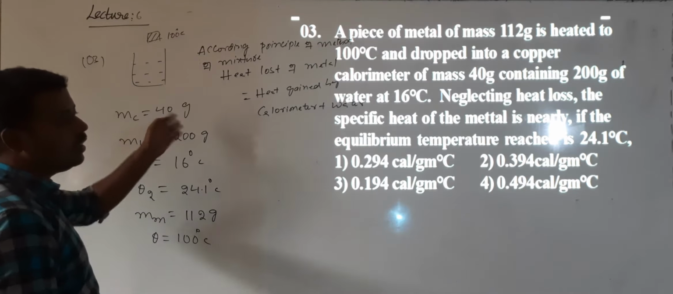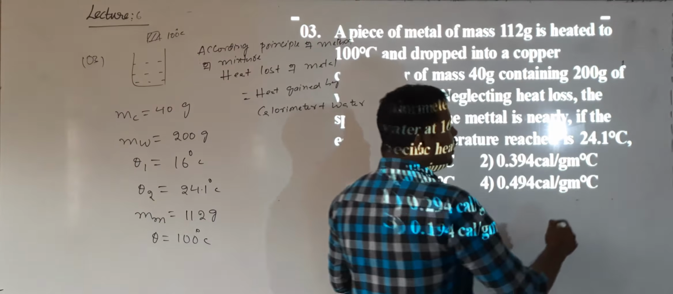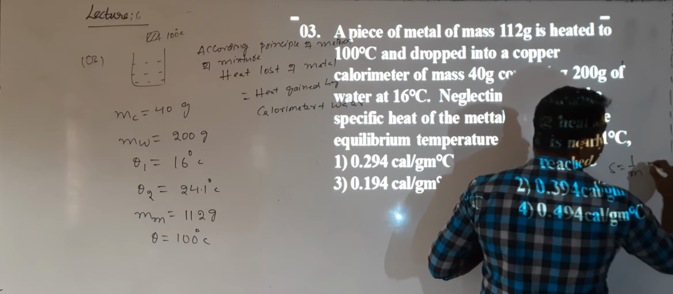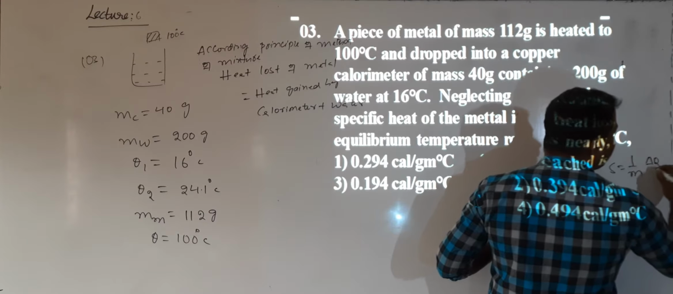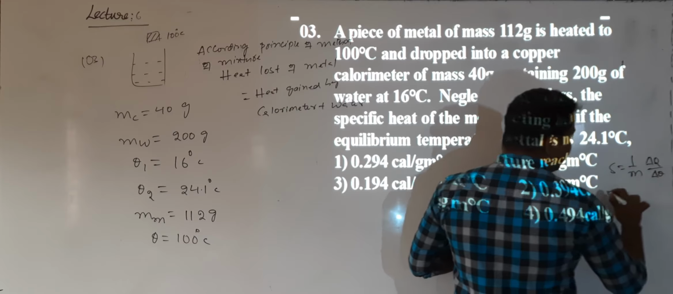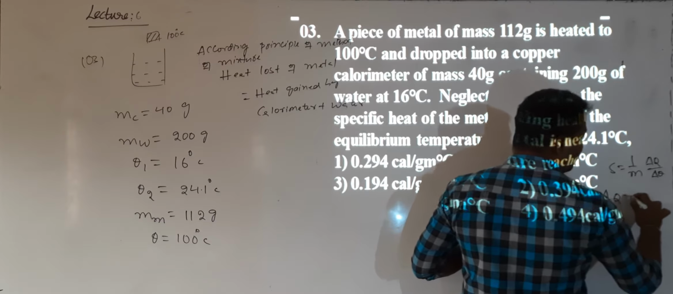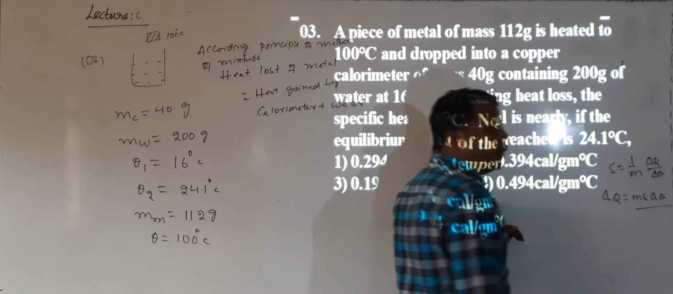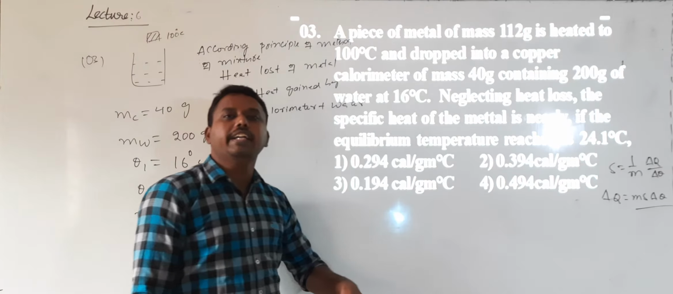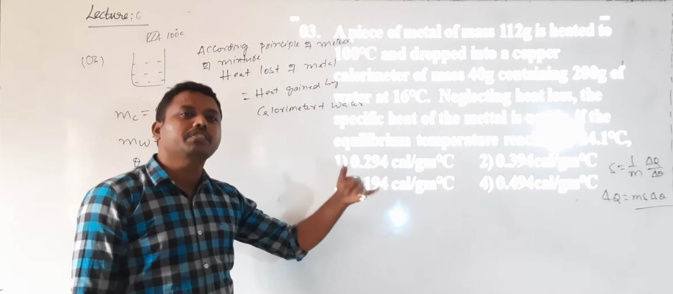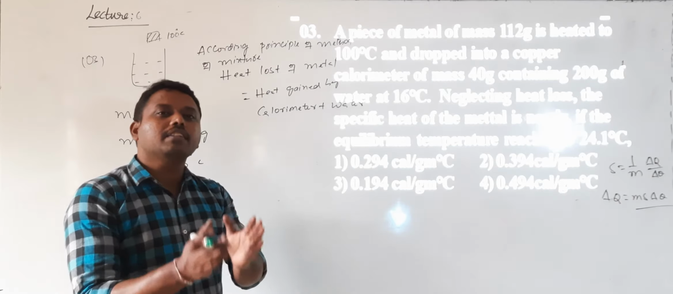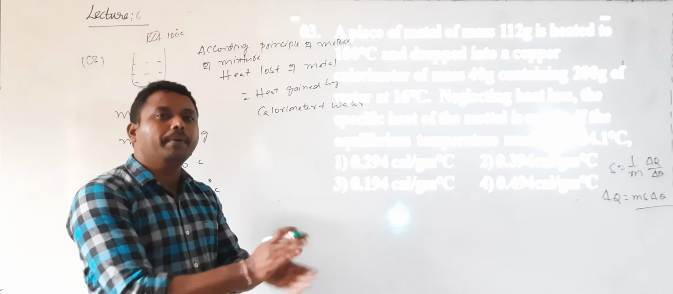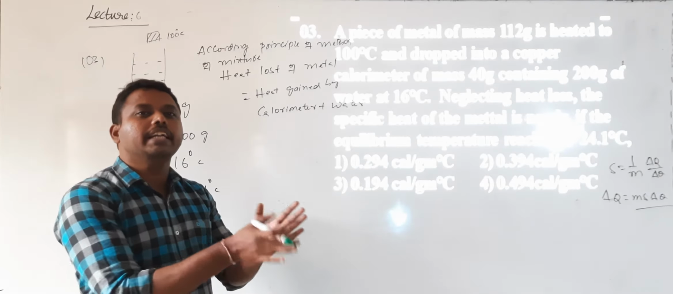To do this one, we will use the definition of specific heat. S is equal to 1 by m into delta Q divided by delta theta. From this, delta Q will be equal to m into S into delta theta. Whenever heat is lost or gained, you need to consider specific heat only. Whenever there is a change of state from ice to water or water to vapor, you need to consider latent heat.